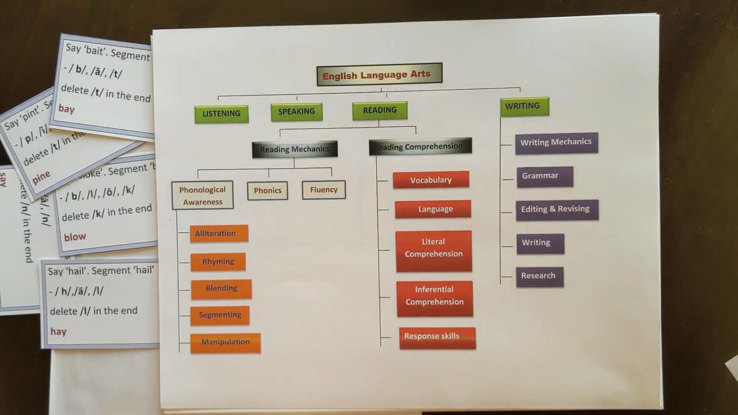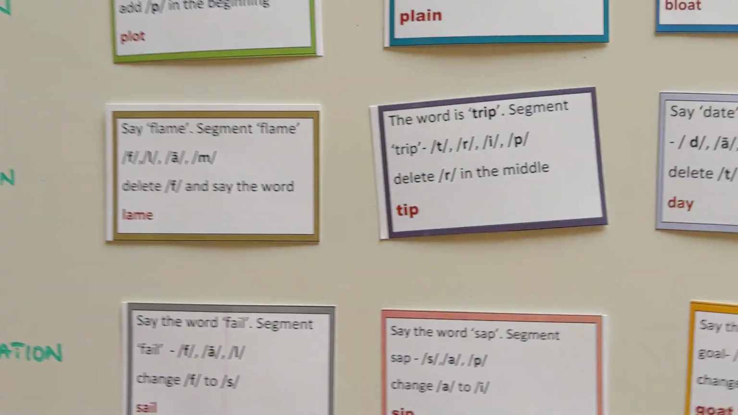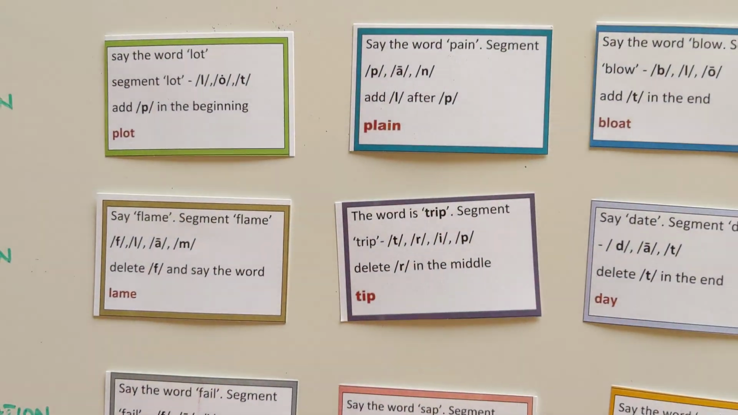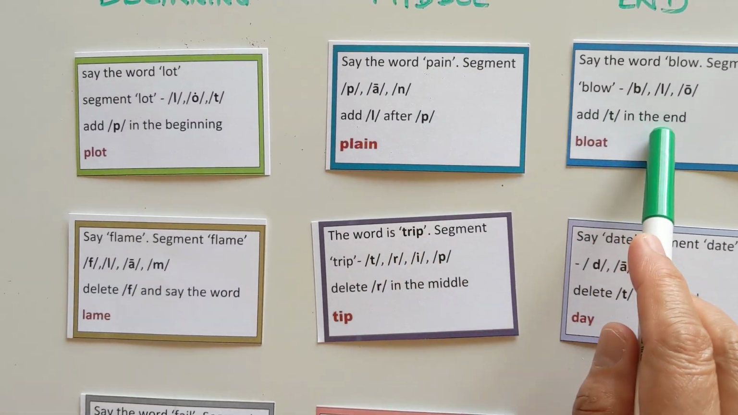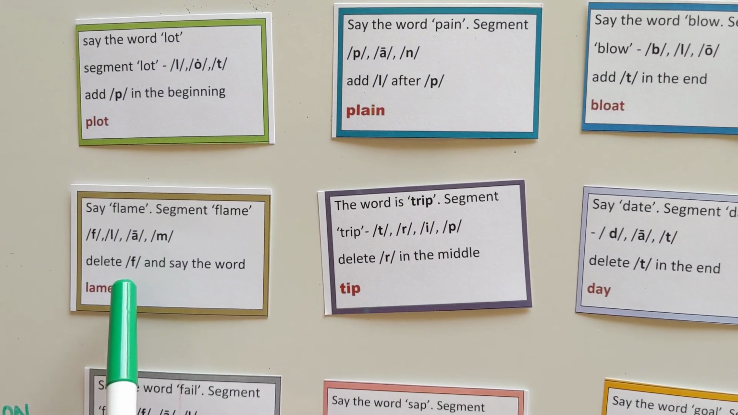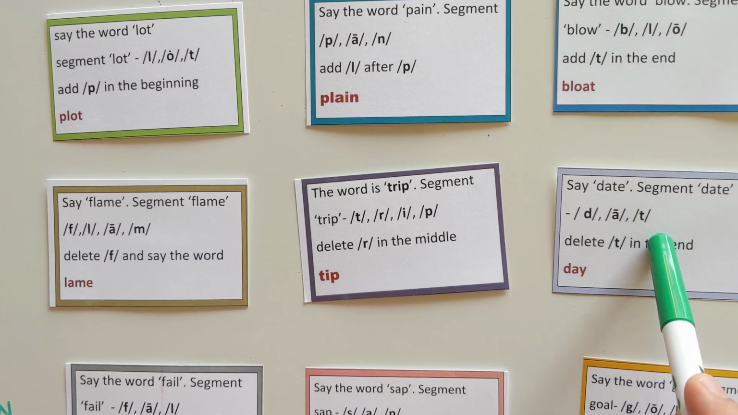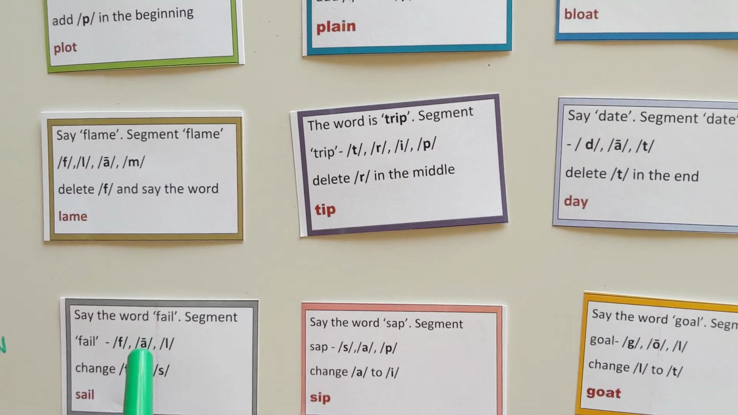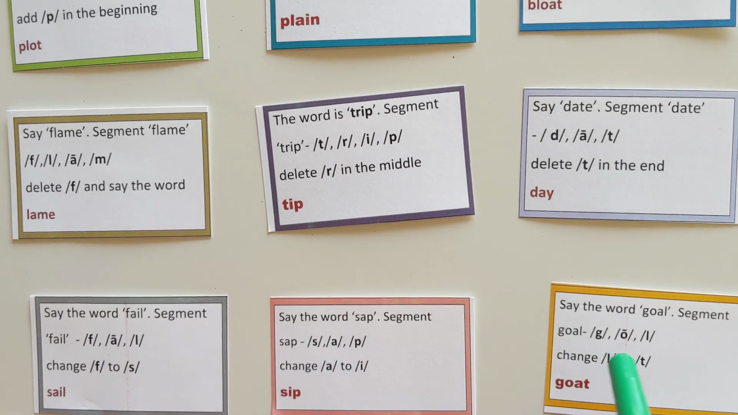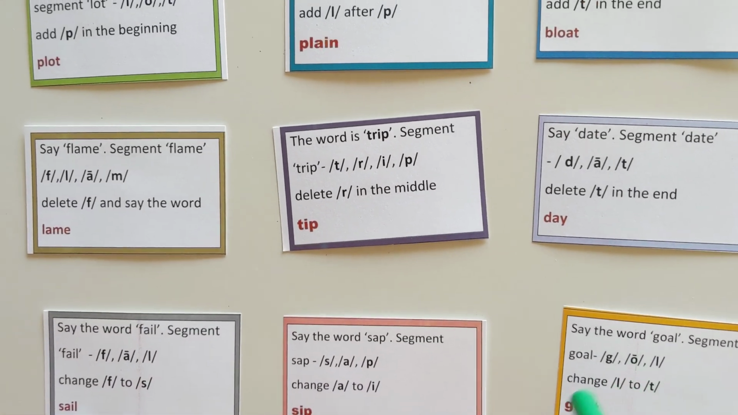Now the other 8 types of manipulation are adding a sound in the beginning, middle, and end, deleting a sound from the beginning, middle, and end, and changing the sound, the beginning sound, middle sound, and the end sound.